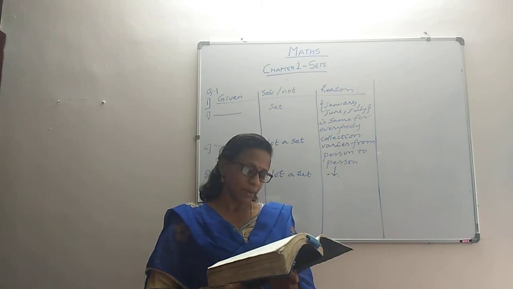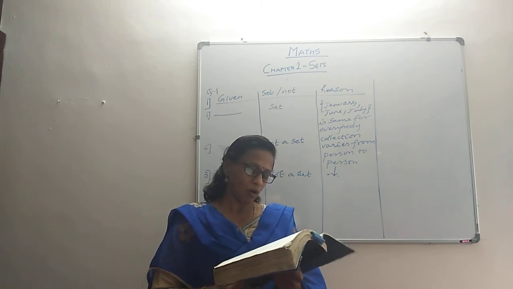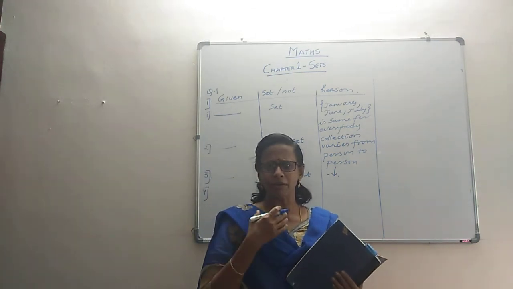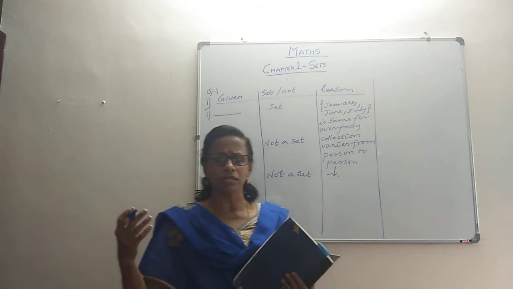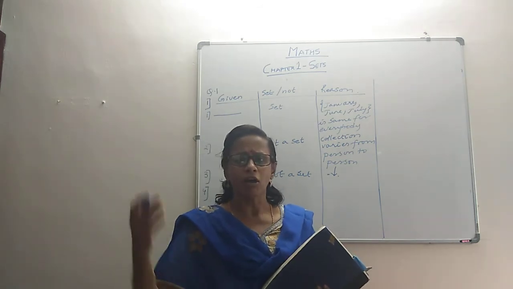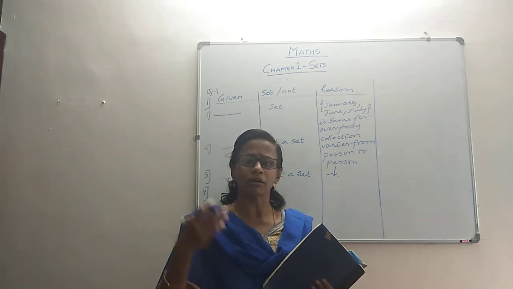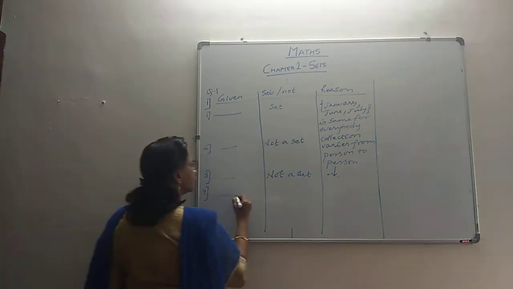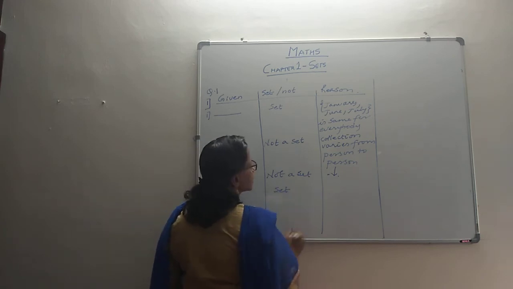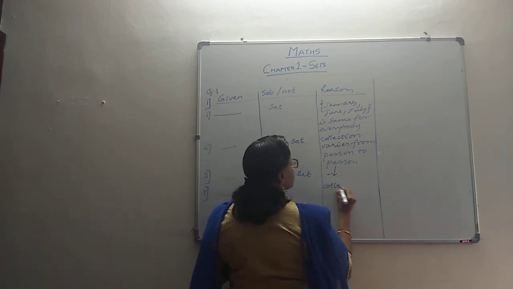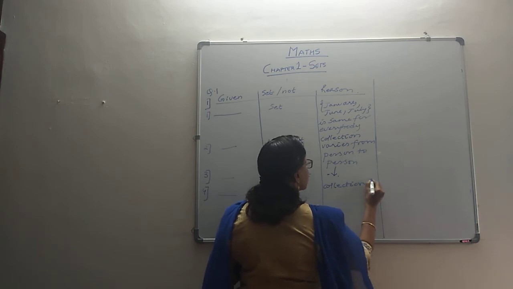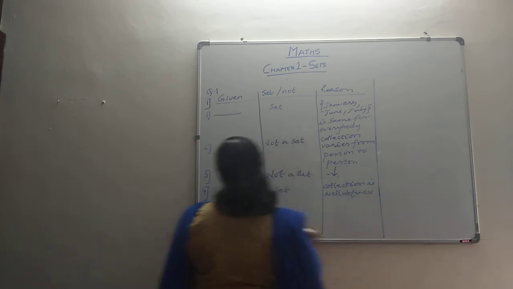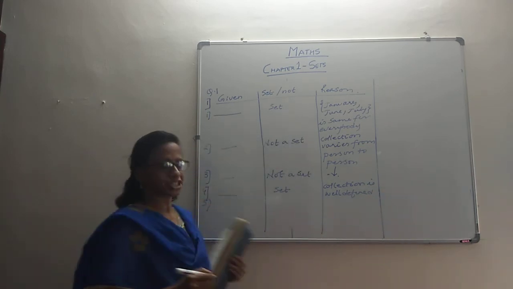Then we have the fourth subpart, where they say the collection of all boys in your class. The collection of all boys in the class has to be the same. If there is a certain class 5A that we are taking, all the boys in the class have to be the same. Whoever lists it, it's going to be the same. So that is a set, because the collection is well defined. Having the same collection is as good as saying that it is a well defined collection.